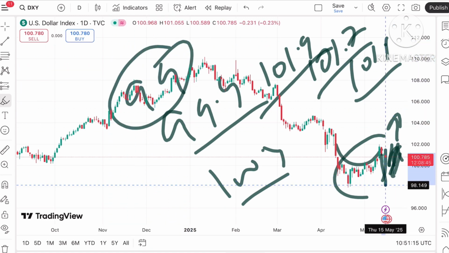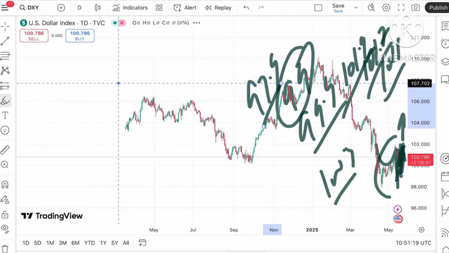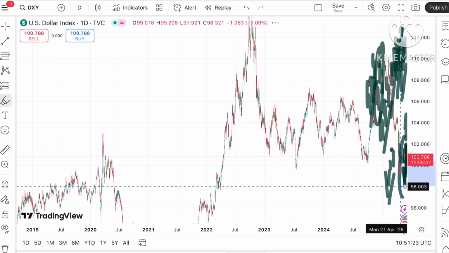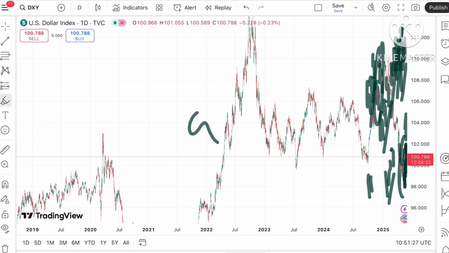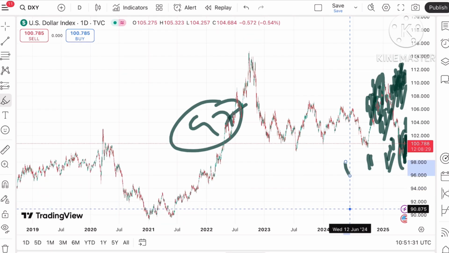Suppose if it started falling below that particular level, chance of touching $97.9 will be there, and if the price falls below that level, chances of going further low we can see towards a level of around 97.5 to a level of $97. And if the price falls below this level, a further downfall we can see.